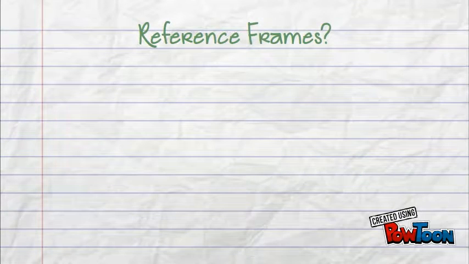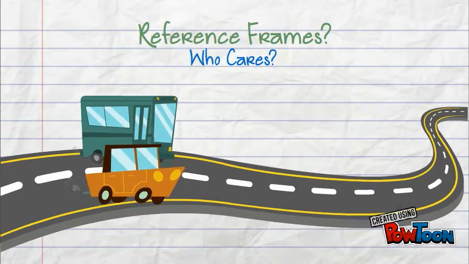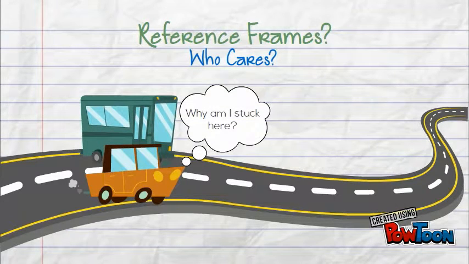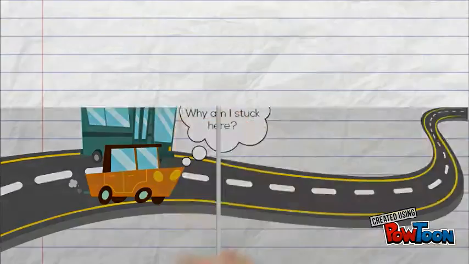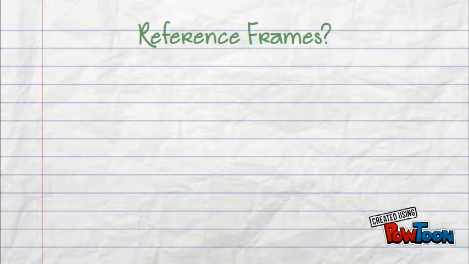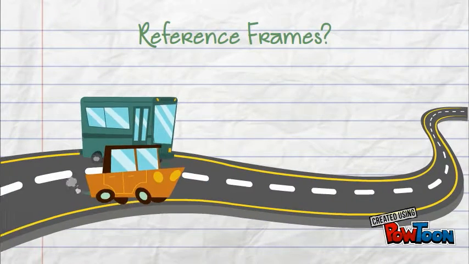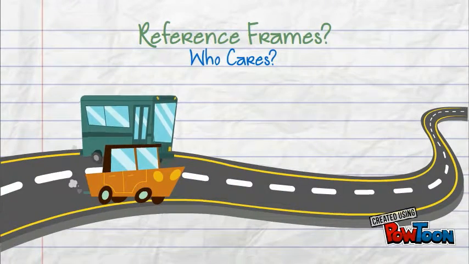The reason why frames of reference are important is because sometimes our senses lie to us. For instance, when you are in a car driving at 100 km per hour on a highway, you would appear motionless if you just look at the other car. However, we know this isn't the case, and in reality, both cars are just driving at the same speed. Because our frame of reference was our own car, we falsely concluded that both cars were stationary. This makes it extremely important to always know your frame of reference.